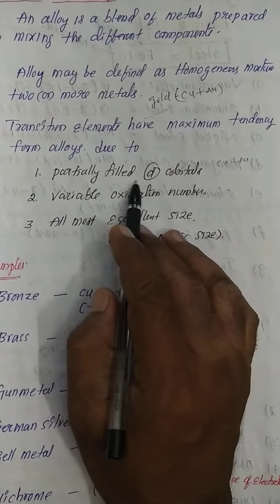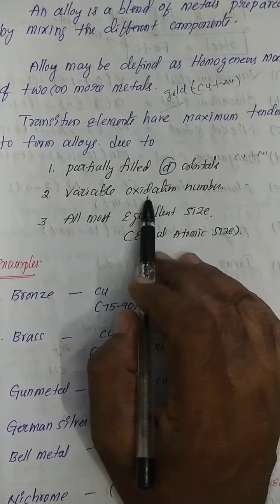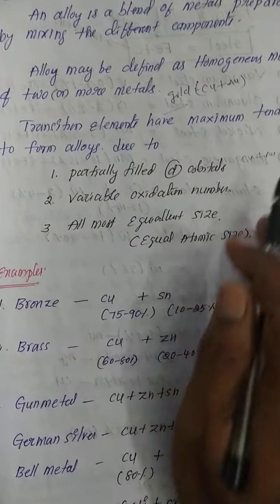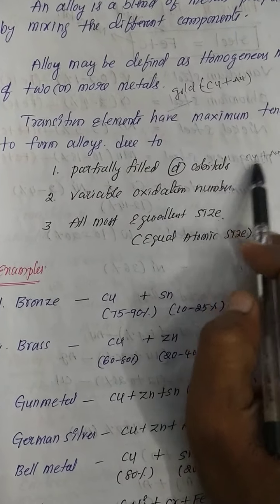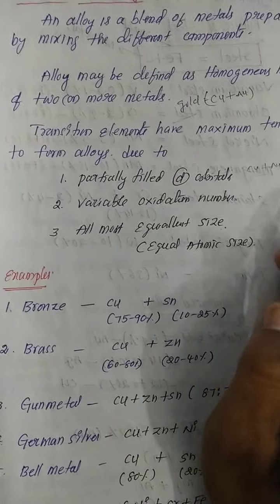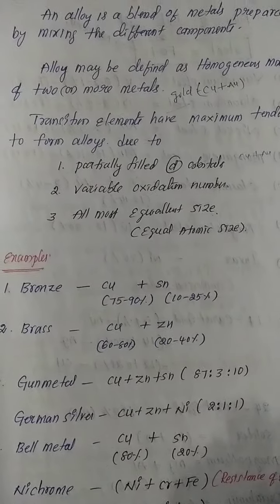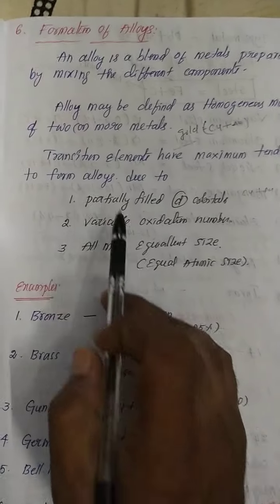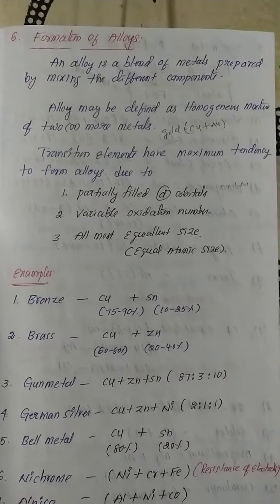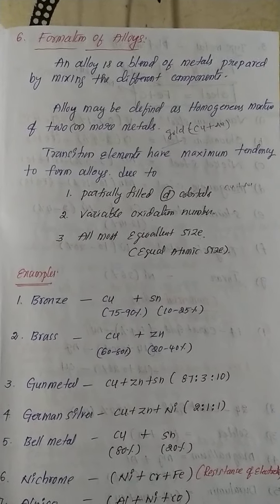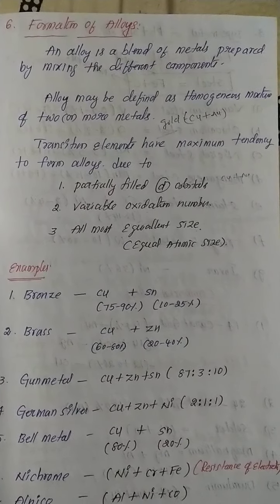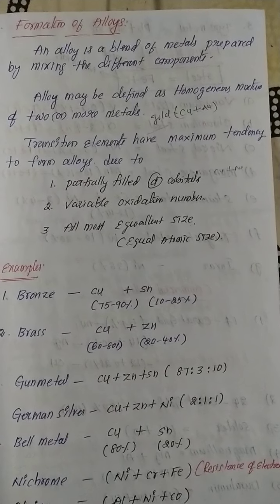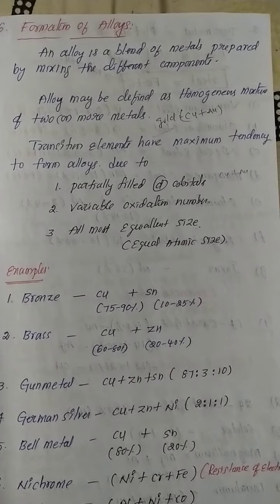That's why partially filled d orbital and variable oxidation state. Another important point is almost equivalent size. Because d block elements have almost similar sizes, they easily mix together. So, my dear students, the three important reasons why d block elements can easily form alloys are partially filled d orbital, variable oxidation number, and almost equivalent sizes.